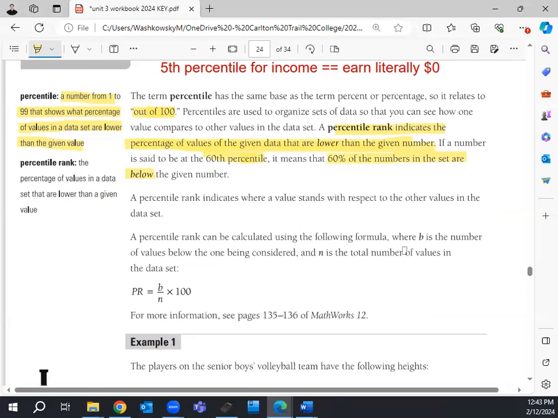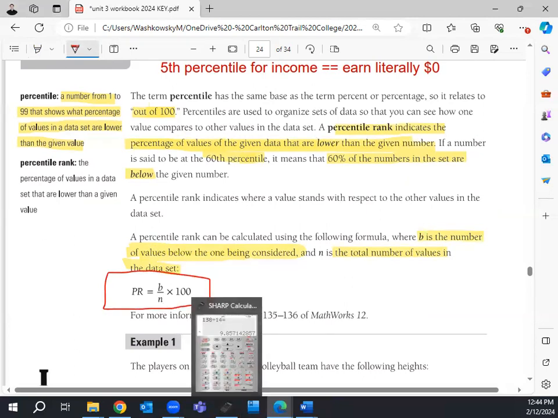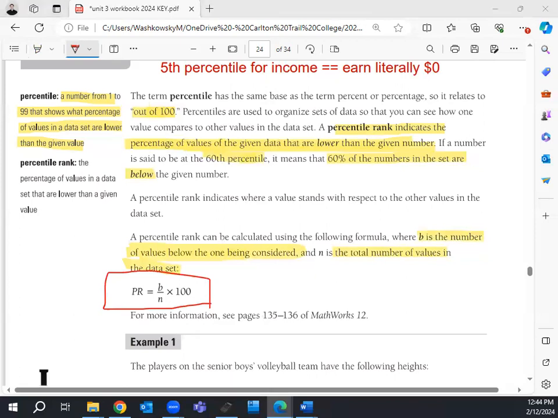So we have a formula here. B is the number of values below the one being considered. N is the total number of values in the data set. And then this entire thing right here is our full formula. Now, I just want to take a quick look at one thing.